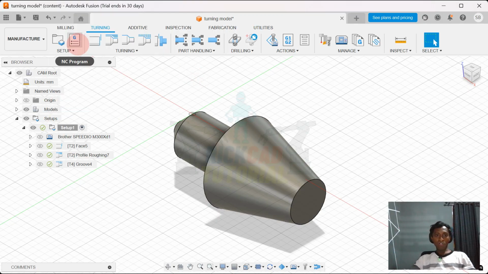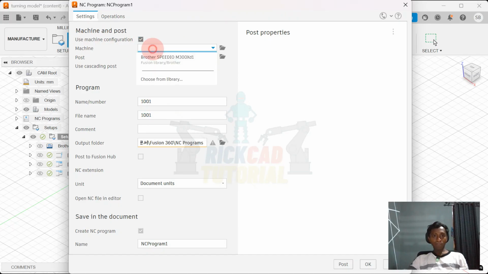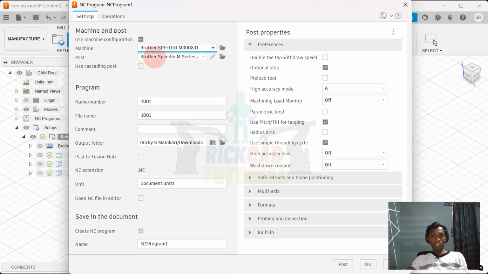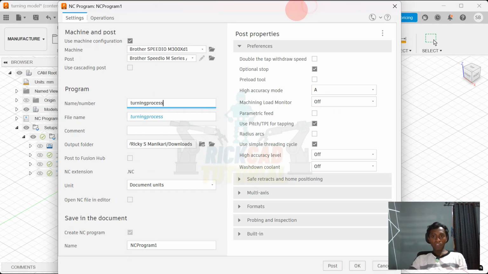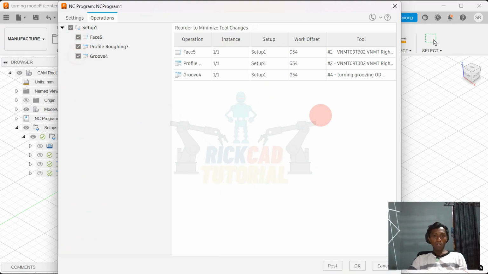With this one is the programs, and with this one the machine, rather than video like that, and just make the program name is turning process. Make it the report, and the operation you have to hit all of them, all of the process related.